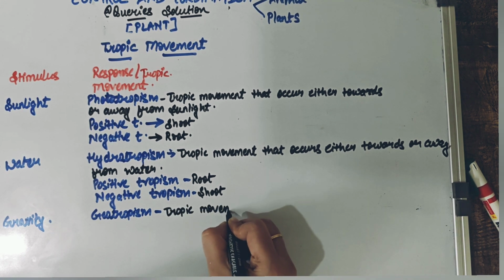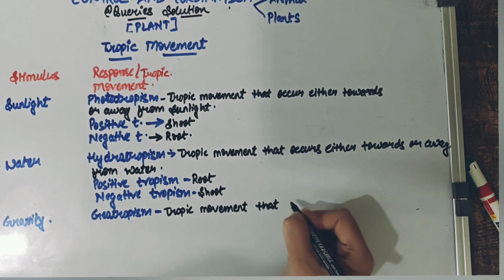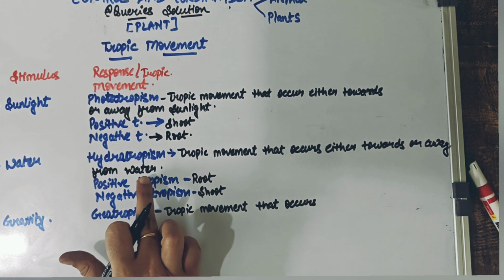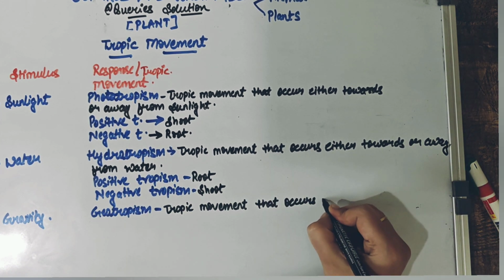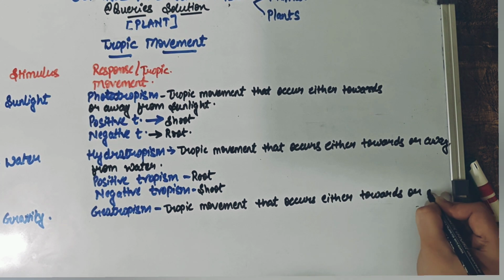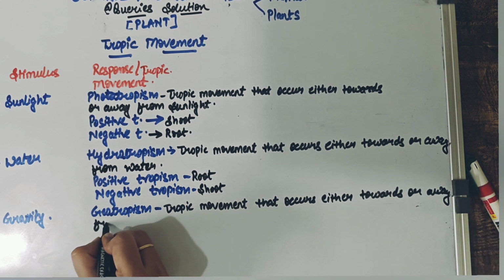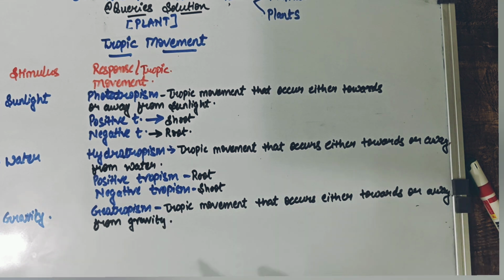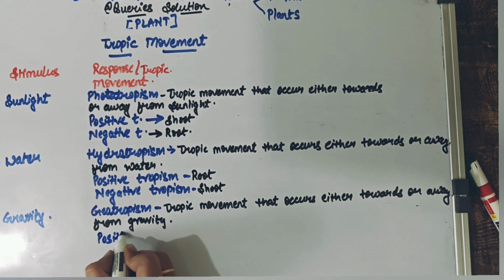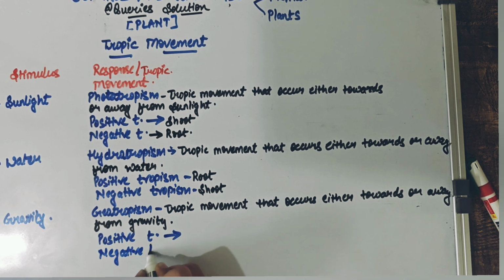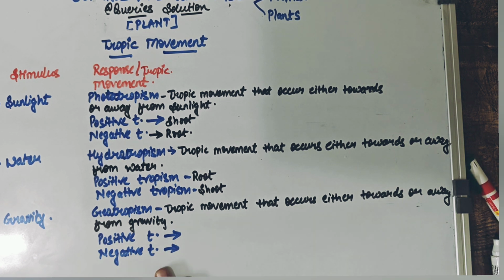So it is a type of tropic movement that occurs entirely. We are repeating, just remember this much, you only have to change the keyword here. So the tropic movement that occurs either towards or away from what? From the source. And here what is the source? The source is your gravity. And again, in the case of geotropism, we are going to see a part which is showing positive tropism and a part that is going to show the negative tropism also. So let us see through an activity, the activity related to geotropism.